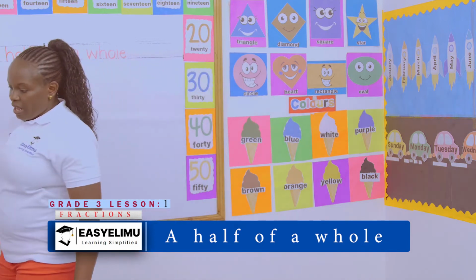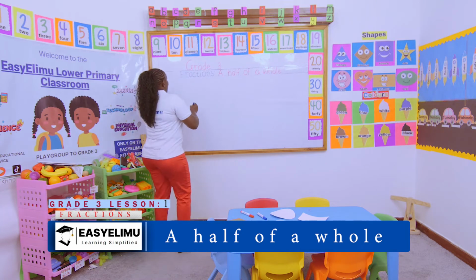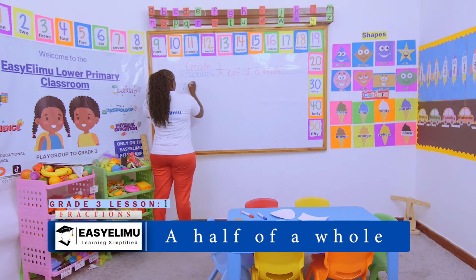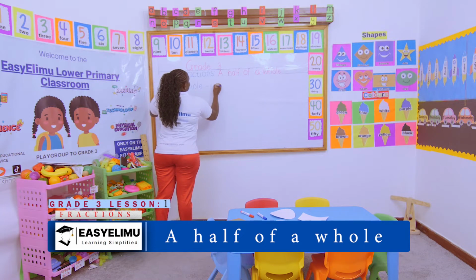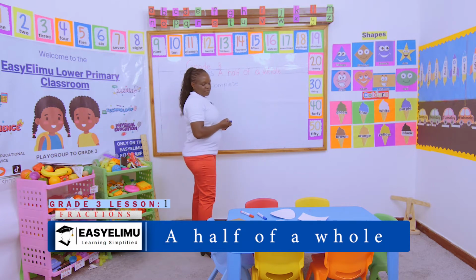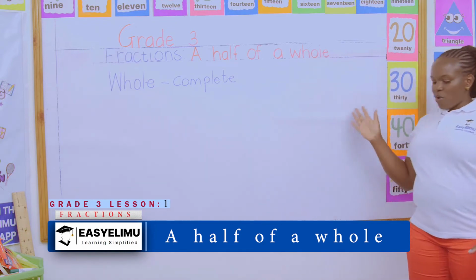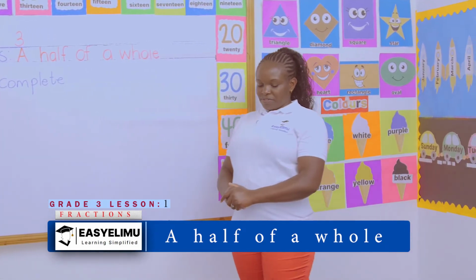Yesterday, I introduced something and I told you something. What does a whole mean? A whole is a complete thing. When you're talking about, give me the whole orange, it's complete. A whole is a complete thing. And now, we want to talk about a half of a whole. What does a half mean?